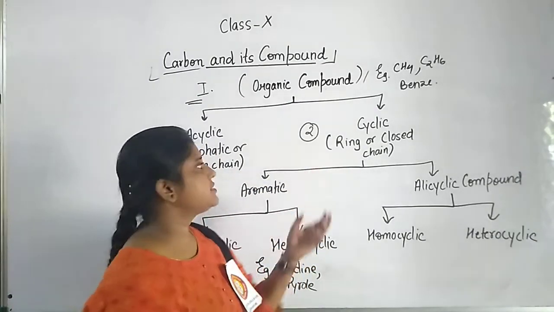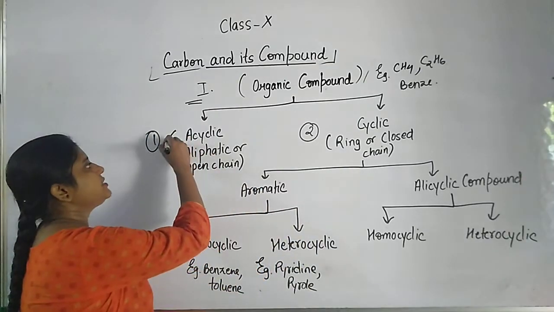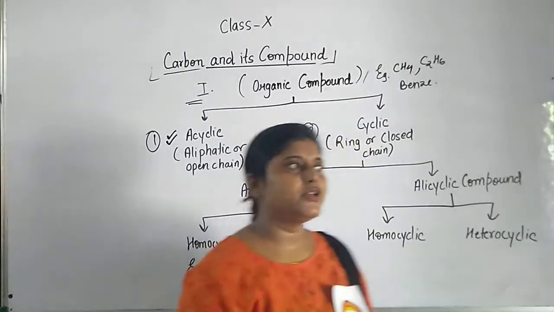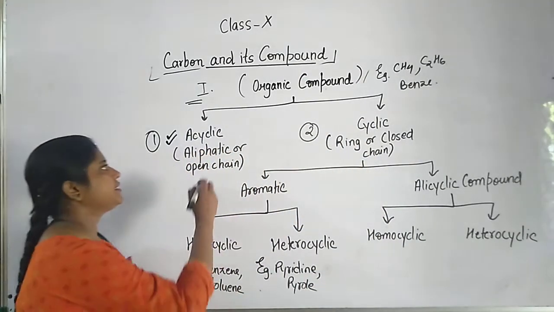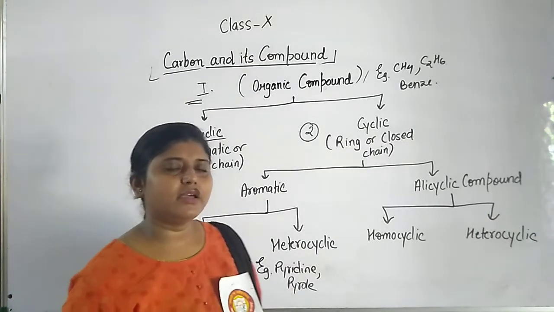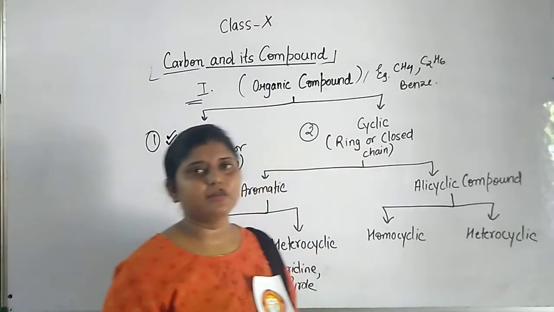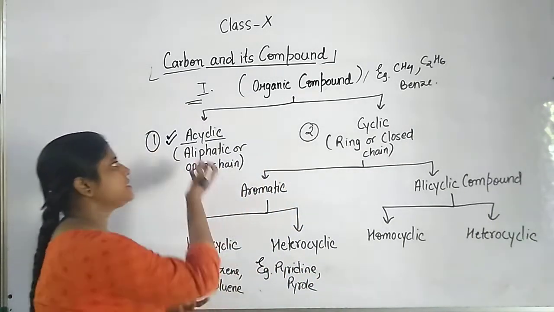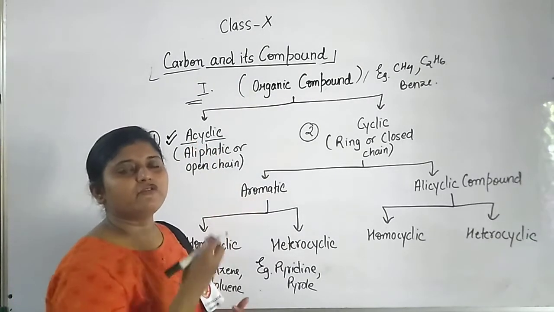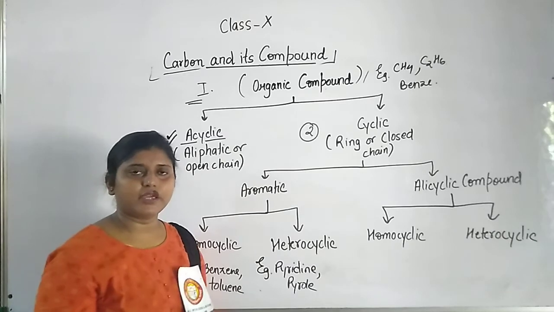Let us first see what acyclic compounds are. Whenever A comes before a word, it becomes without. So acyclic compounds are simply compounds without a cycle.